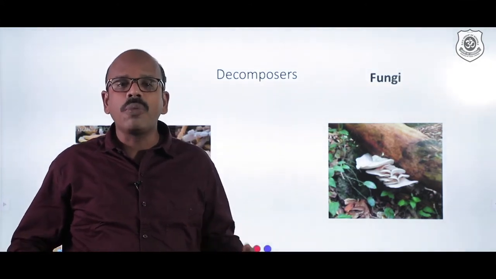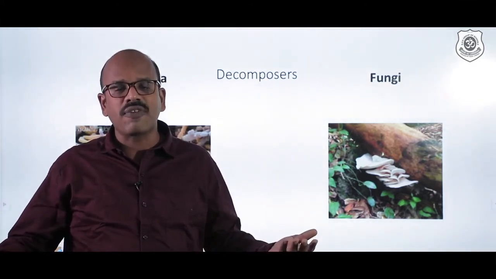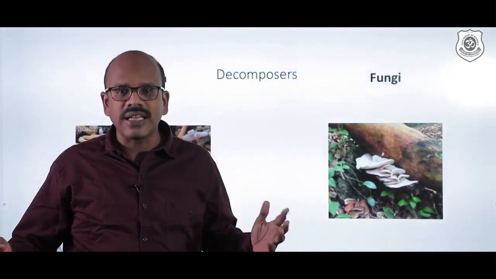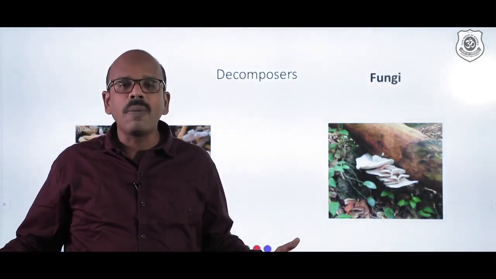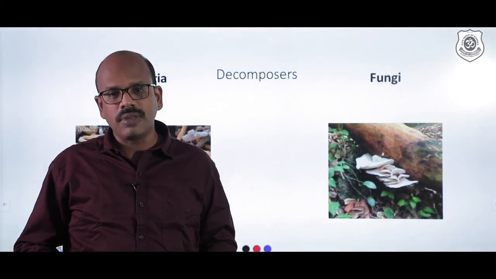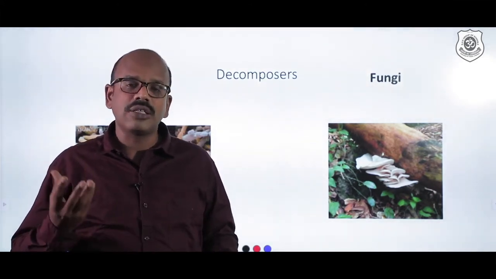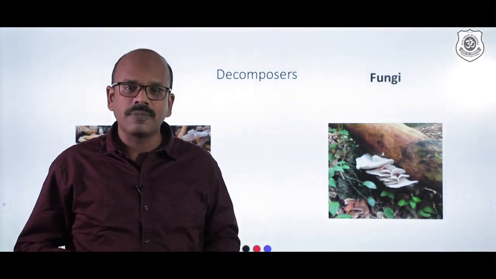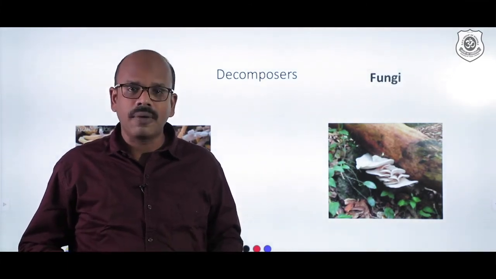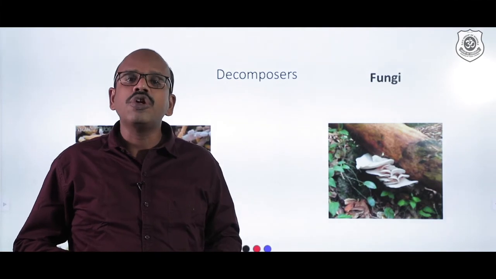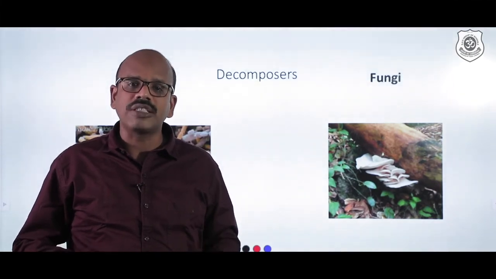They would all be left on the earth's surface without any processing. Then the earth would be covered by dead organisms. There wouldn't be space for the newly reproduced organisms or the newly formed young ones. So what should happen? The dead organisms should be processed.